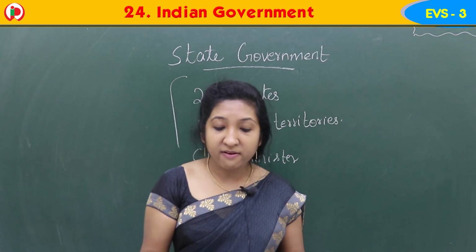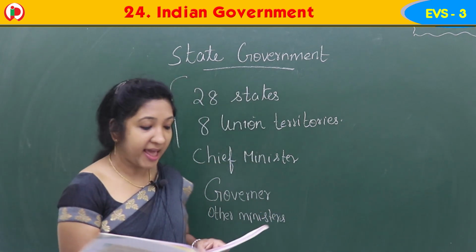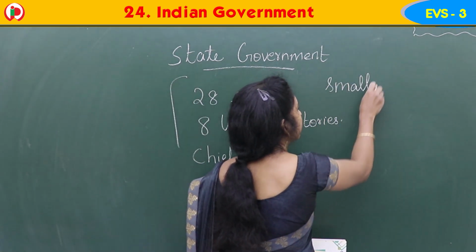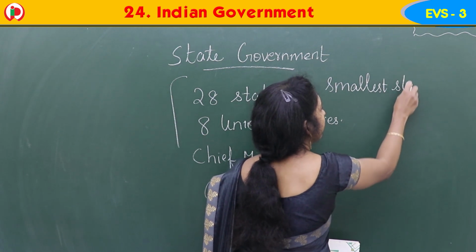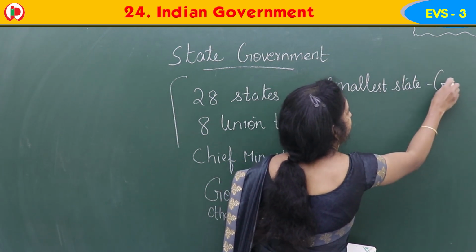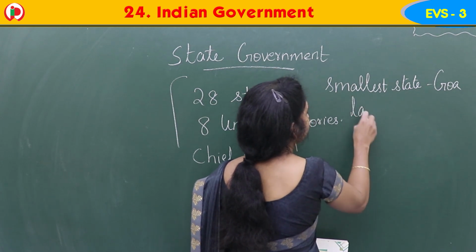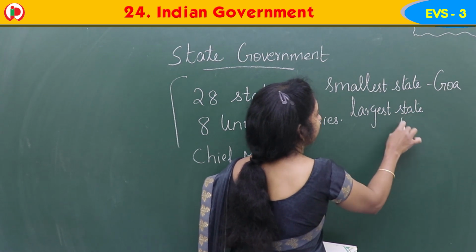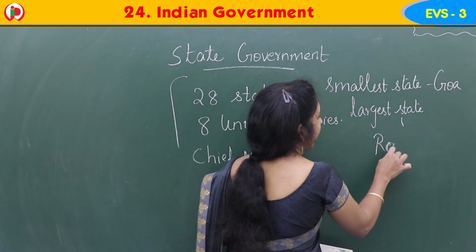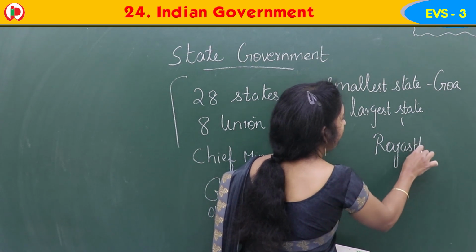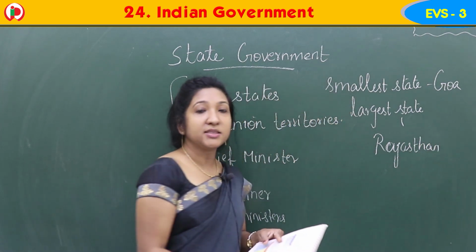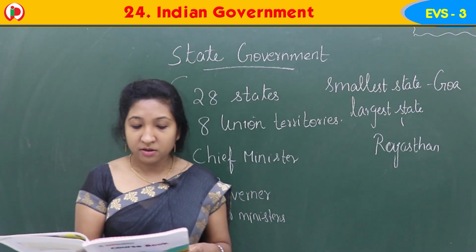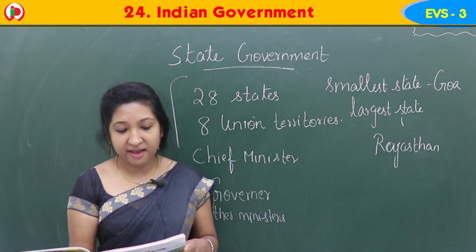Yes, do you know Goa is the smallest state of India and Rajasthan is the largest state of India. The smallest state is Goa, and the largest state of India is Rajasthan. Rajasthan is the largest state and Goa is the smallest state of India. India got independence on 15th August 1947.